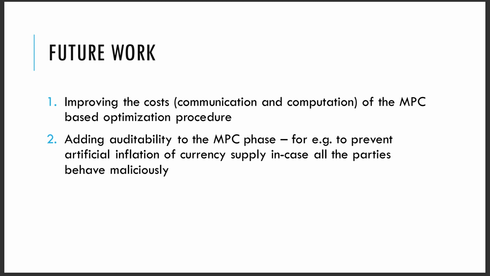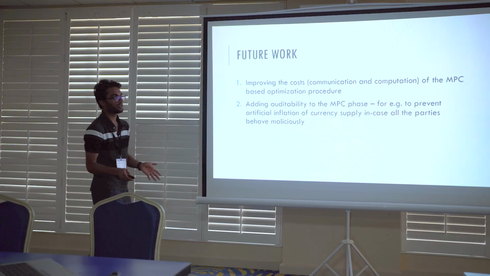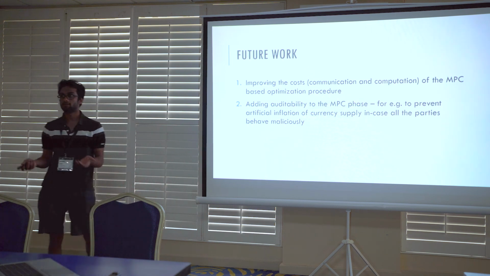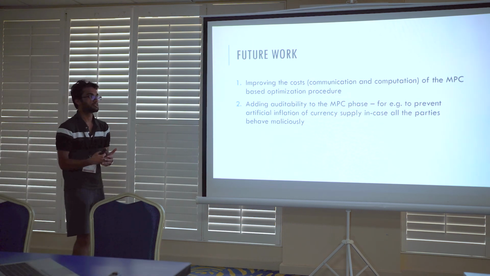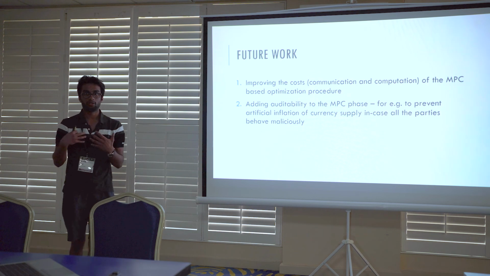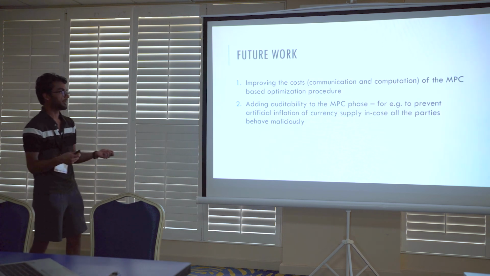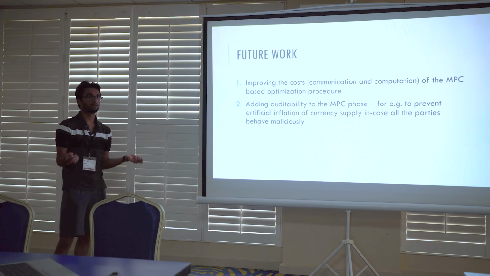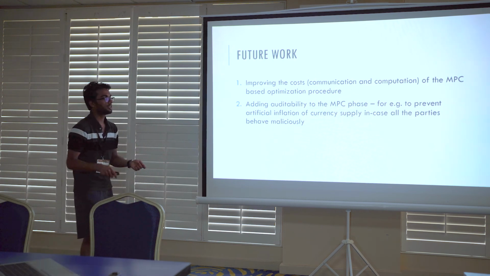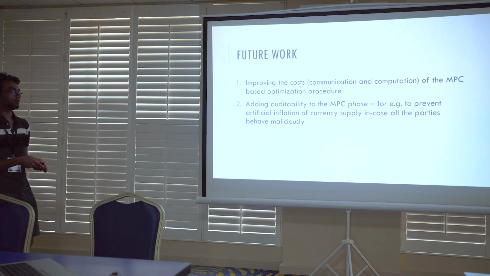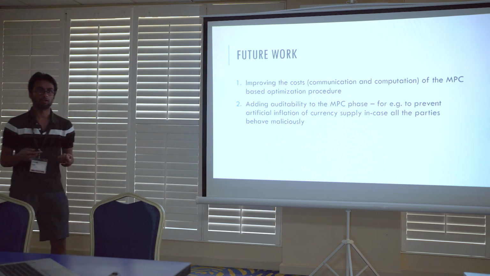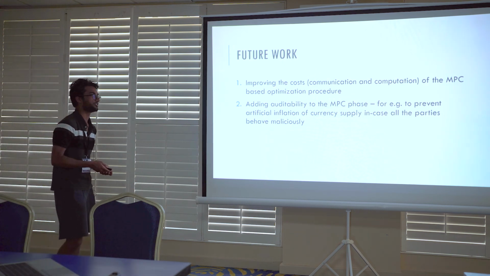Basically, as I said, the MPC security hinges on the fact that an honest majority of the participants is maintained throughout the protocol. But what might happen in the real world is that the honest majority assumption is violated. In that case, what we would like is that even if the honest majority assumption is violated, the correctness of the output should still remain. Otherwise, for example, if all banks try to collude together, they can inflate the currency supply of the system. So we would like to stop that kind of scenario. And you can possibly do this using auditable MPC, a notion already known in literature.